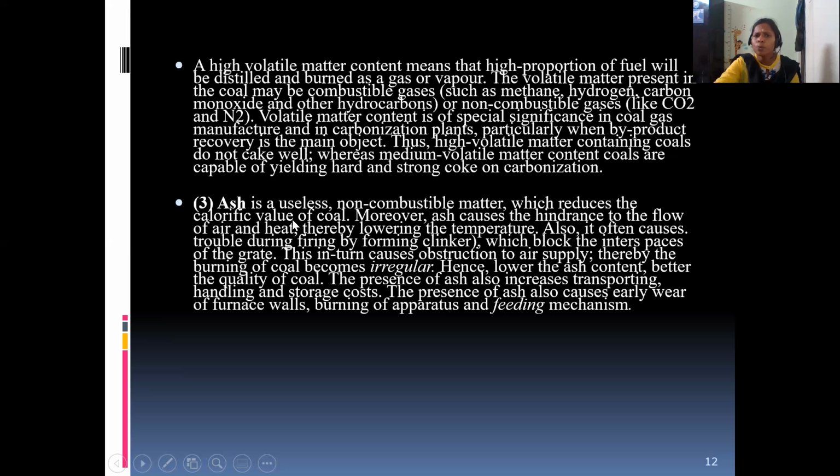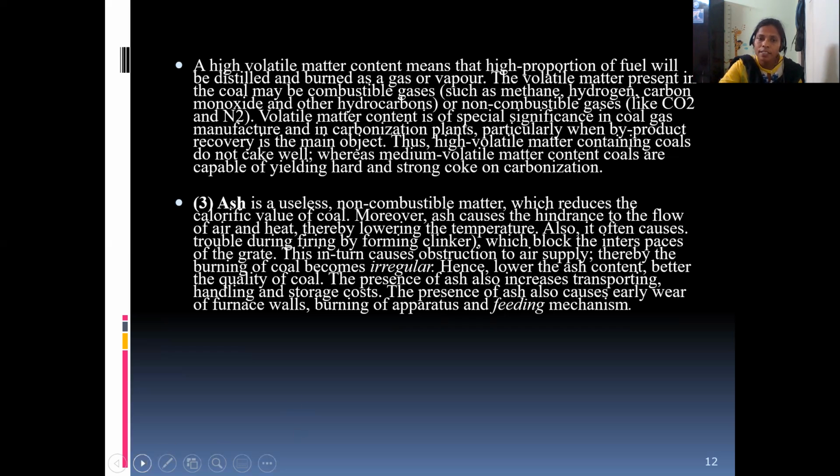Ash is a useless non-combustible matter, which reduces the calorific value. Moreover, ash hinders the flow of air and heat, thereby lowering the temperature. Hindering is nothing but stopping. Ash stops the flow of air and heat, so it decreases the temperature and also decreases the calorific value. So for the best quality of coal sample, the ash content also should be less.